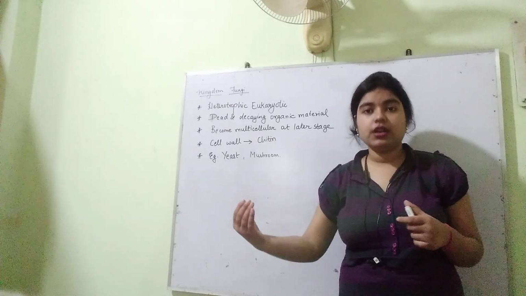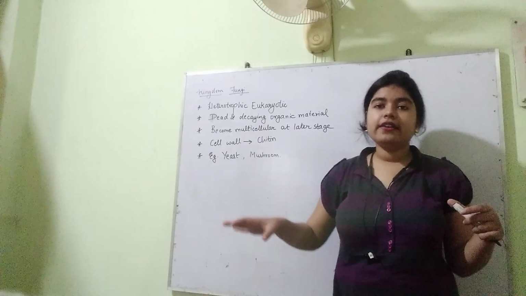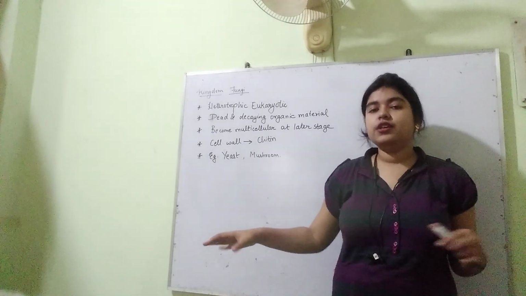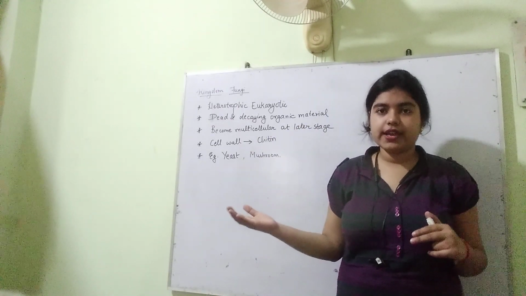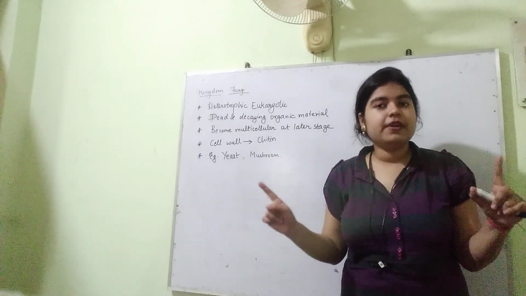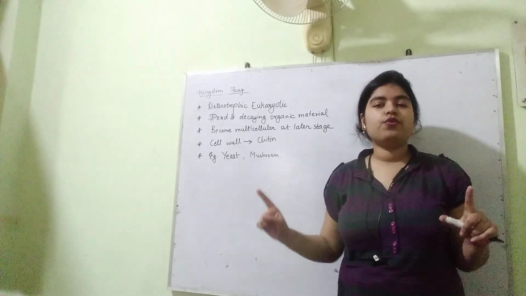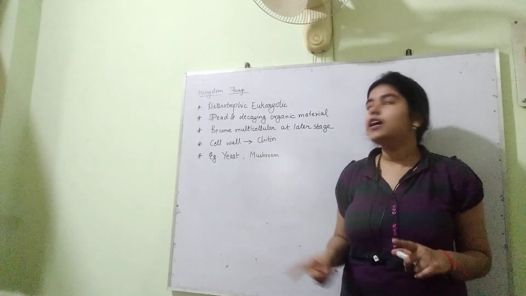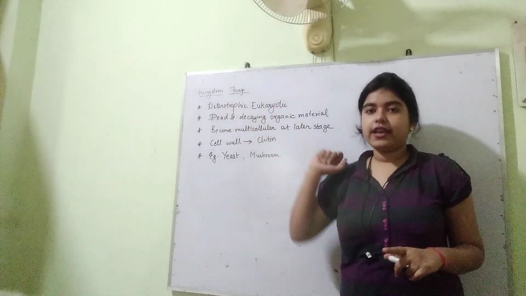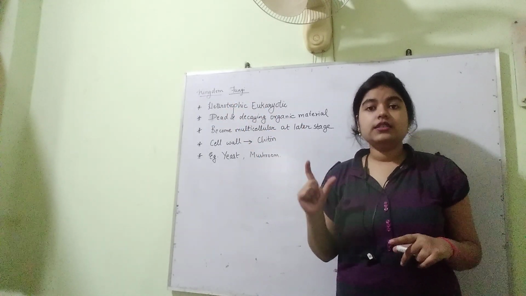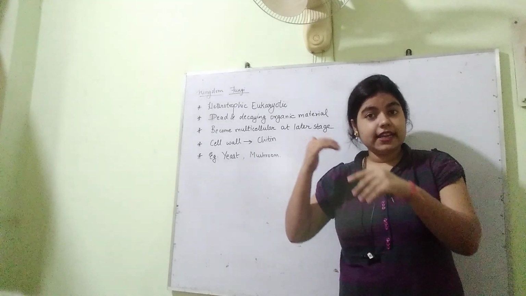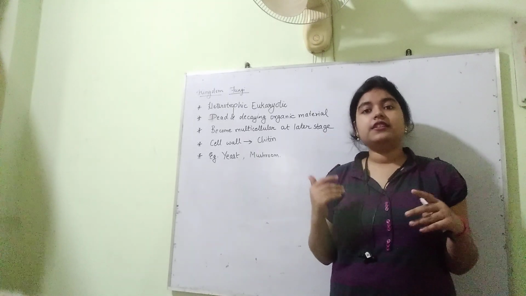It is depending on others, no matter whether they are dead or alive. So all those animals which depend on other organisms for food, do not synthesize their own food, are grouped as heterotrophic organisms.